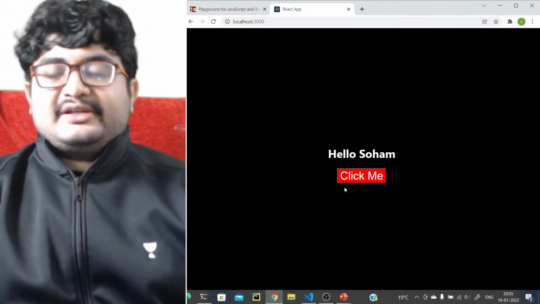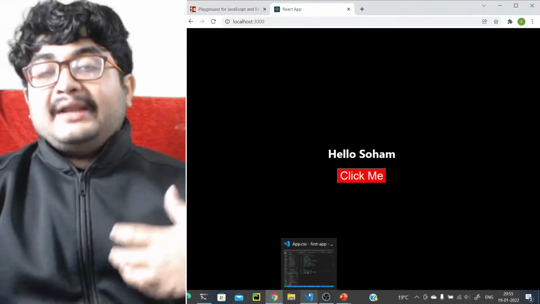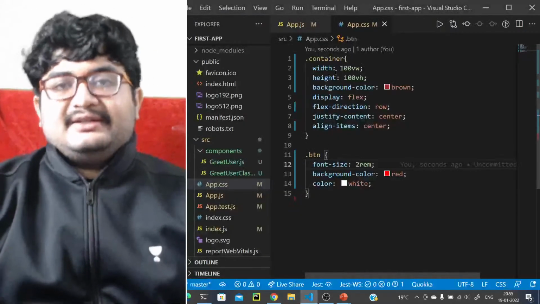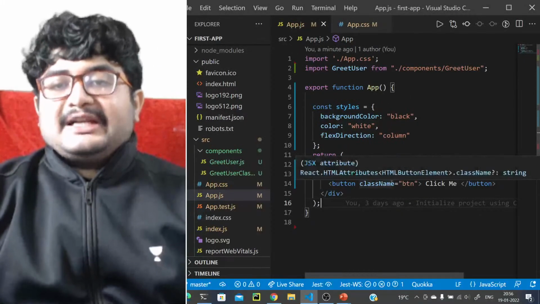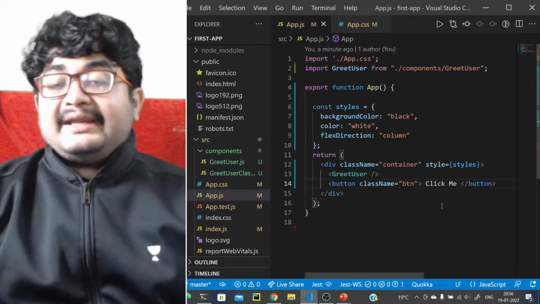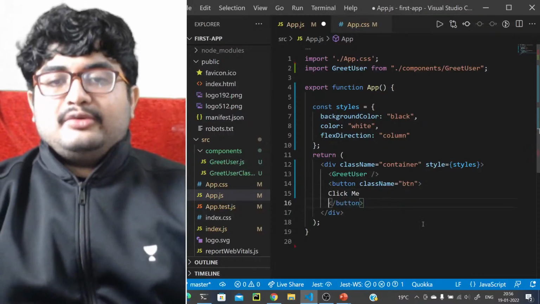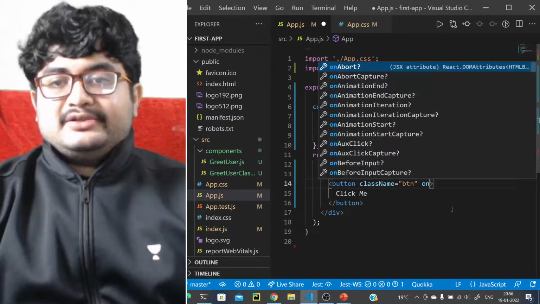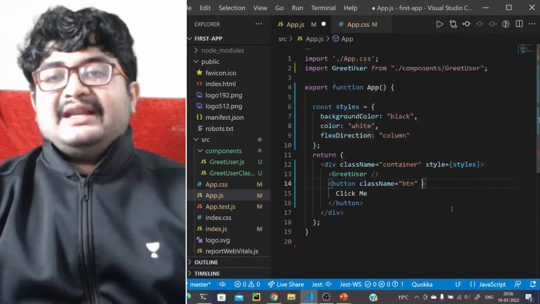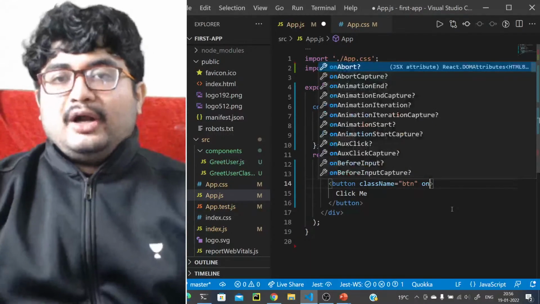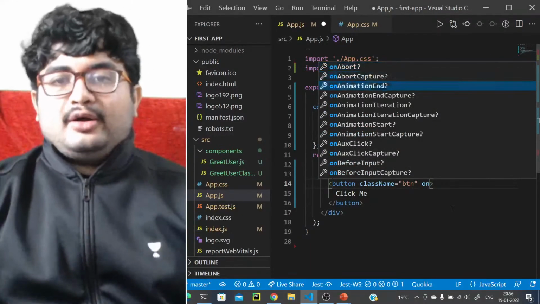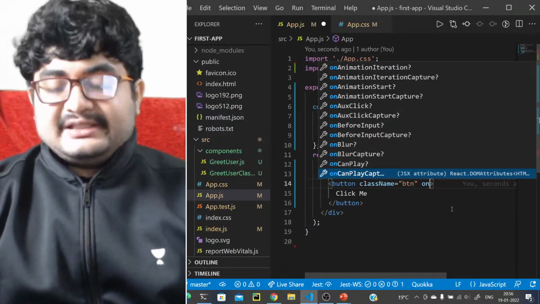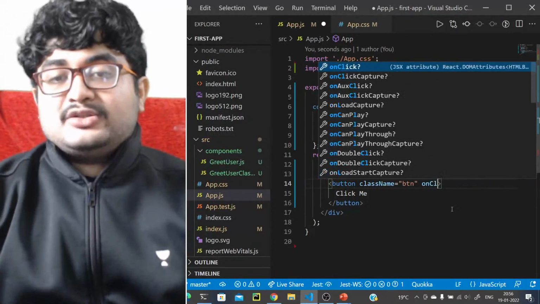If you see, you're clicking, nothing happens right now. Now you want some code to be executed whenever this button is clicked, right? How can we do this? That's the agenda. What I can do is add an event listener to it. There's the event listener called onClick. If you see, there are multiple event listeners here, like onAbort, onAnimationEnd, onAuxClickCapture, onBlurCapture, onCanPlay, these things, right? What we want is onClick.